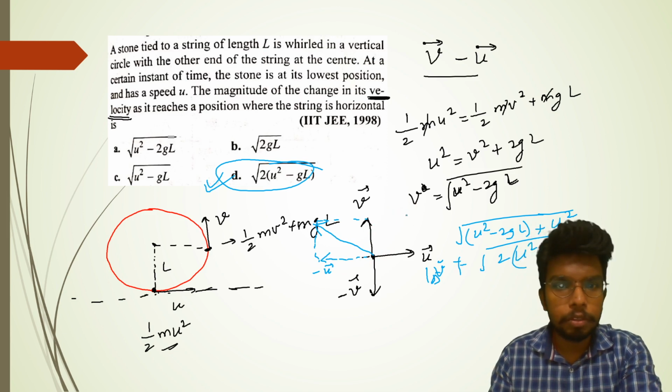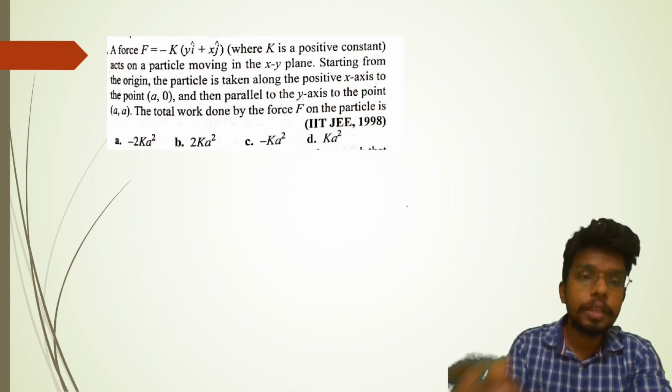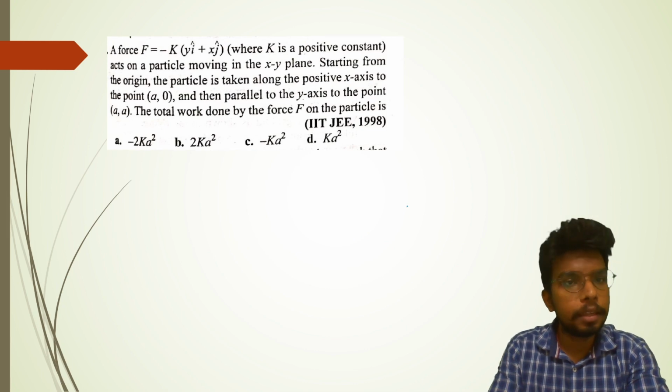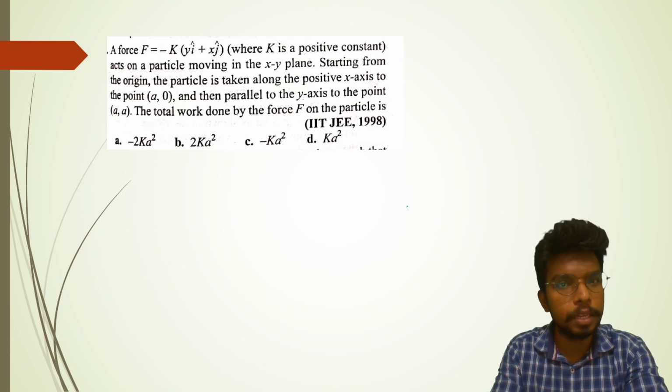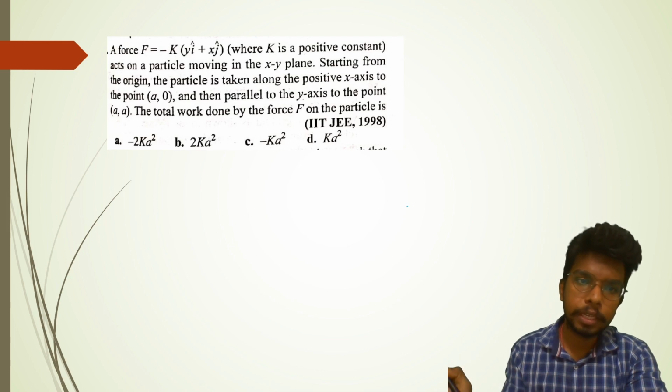Anyway, moving to the next question. A force F equals minus ky i cap plus x j cap, where k is a positive constant, acts on a particle moving in the xy plane. Starting from the origin, the particle is taken along the positive x-axis to the point (a, 0), and then parallel to the y-axis to the point (a, a). The total work done by the force.